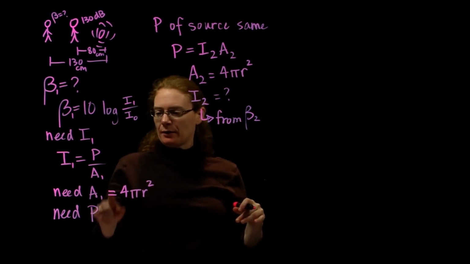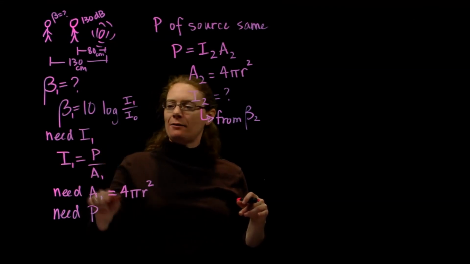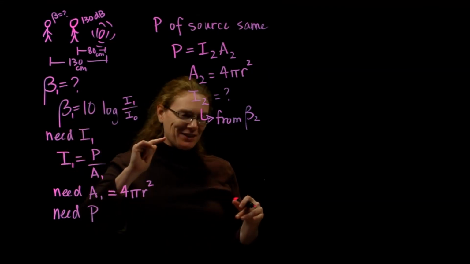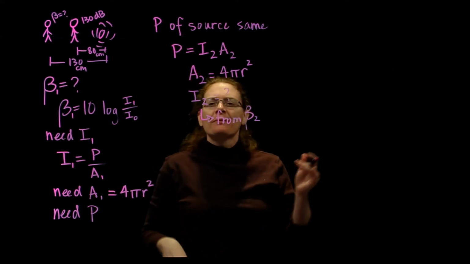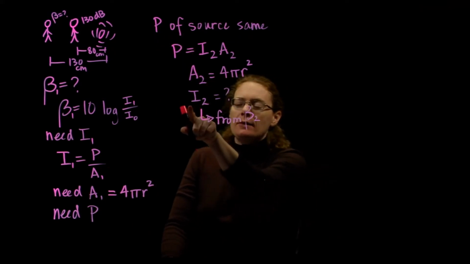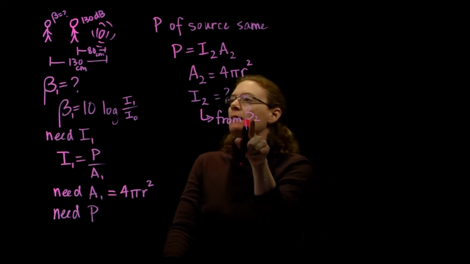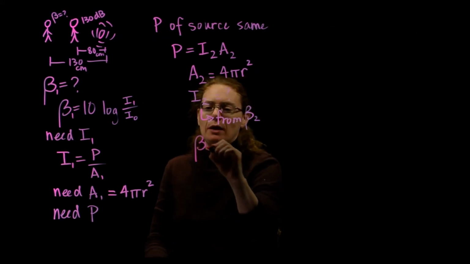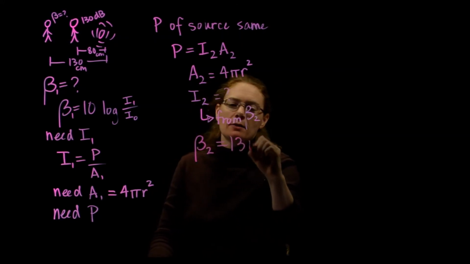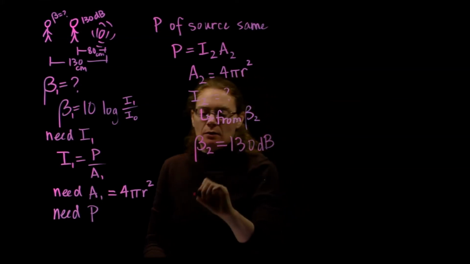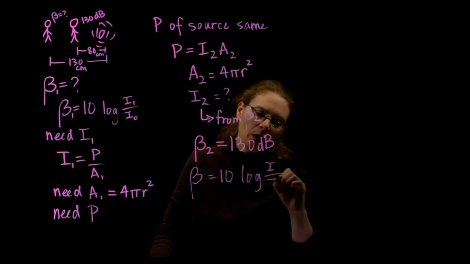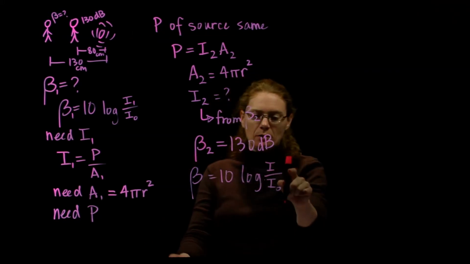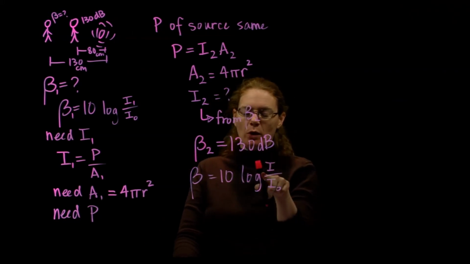Once I have my power and my area, I can get intensity. Once I have intensity, I can get intensity level. So I'm kind of going forwards and then backwards. So let's do it. I need to get the intensity from my intensity level. So beta 1 is 130 decibels. And my equation is 10 log I over I naught. So I need to rearrange this equation for intensity.